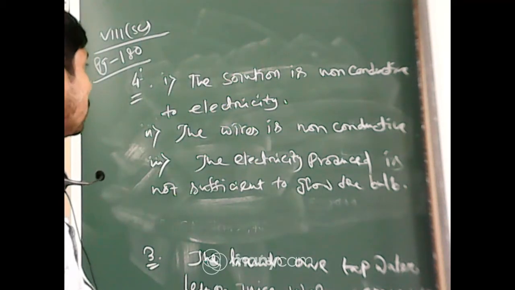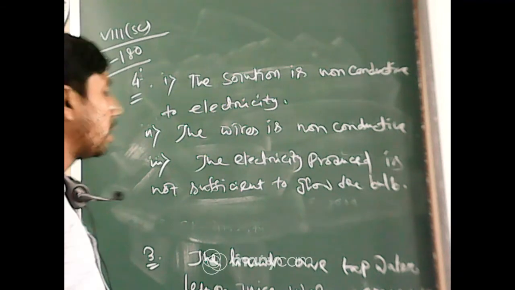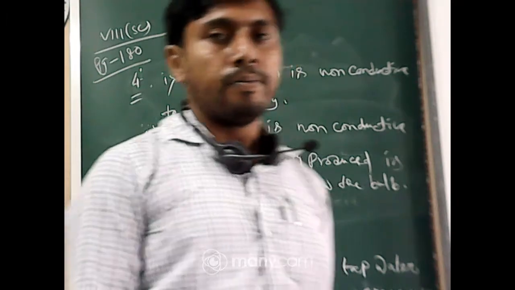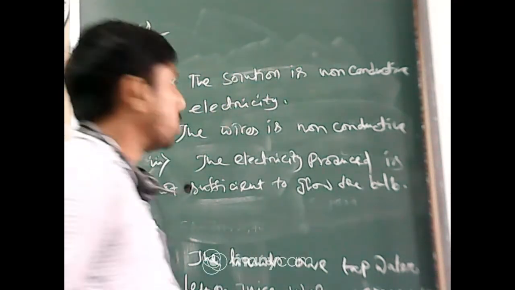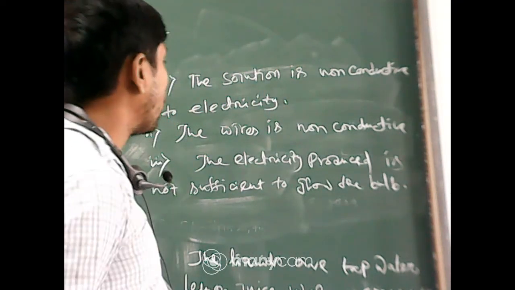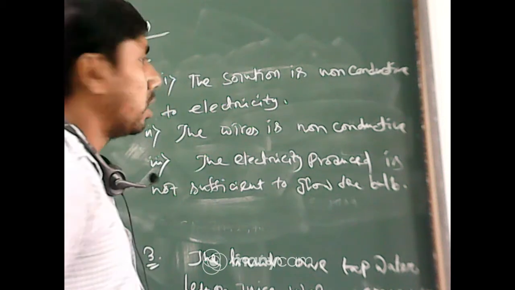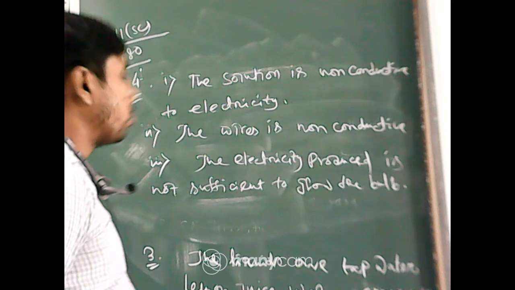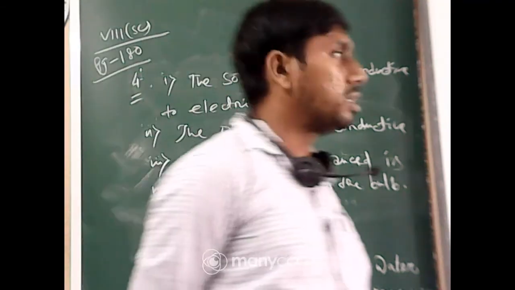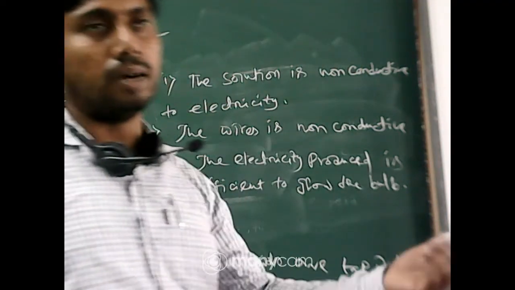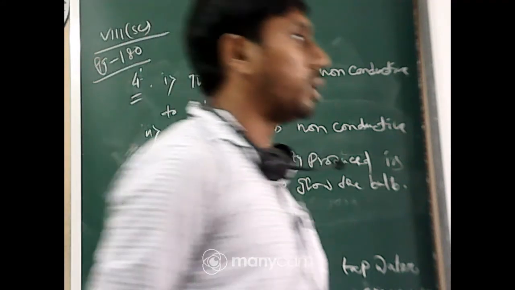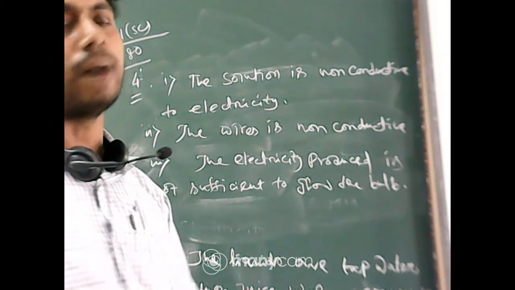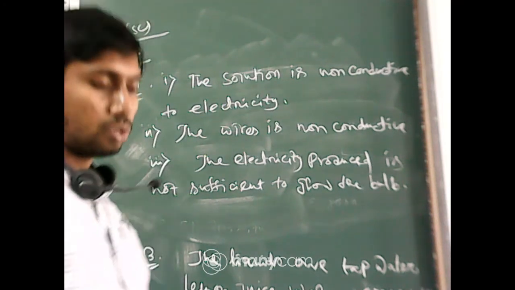Now the solution is non-conductive to electricity, that means it is made up of non-dissociated compounds. The wires are non-conductive, so the circuit will not complete. The electricity produced is not sufficient to glow the bulb, because the electricity generated from the chemical cell is not sufficient to glow the bulb, because the bulb may be of higher wattage. Okay, so these might be the reasons.